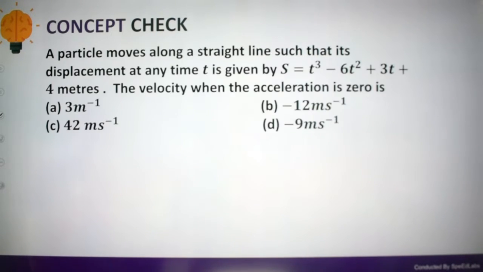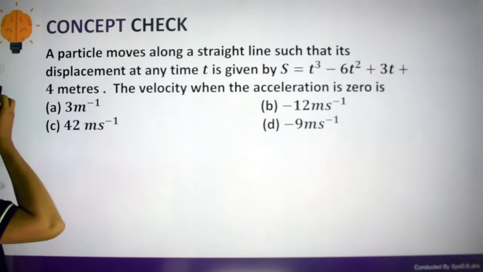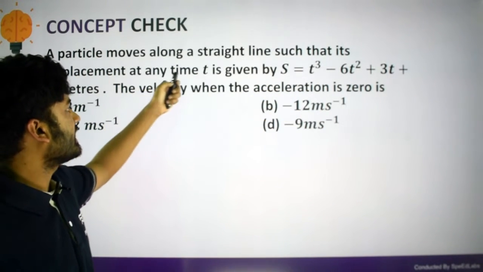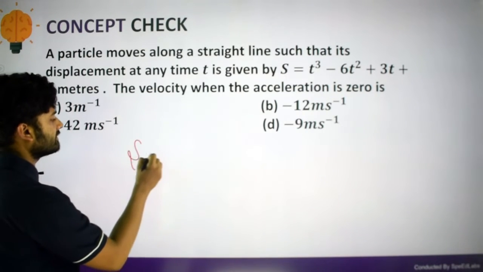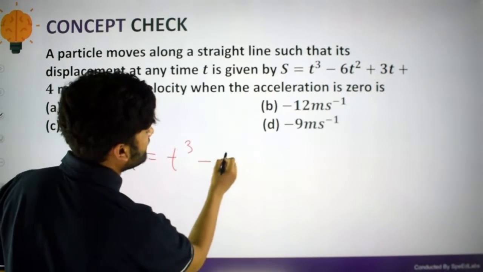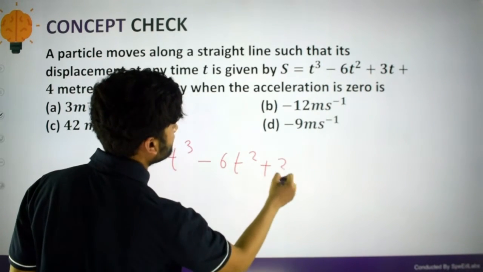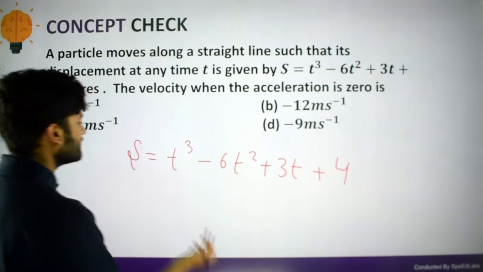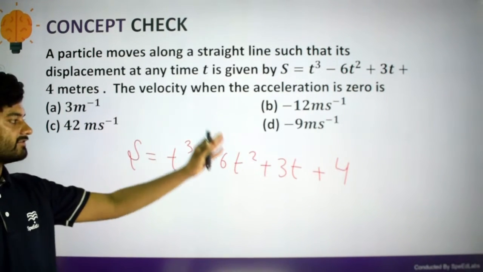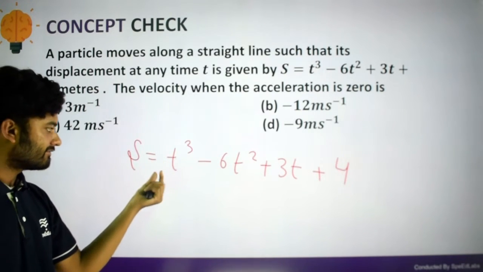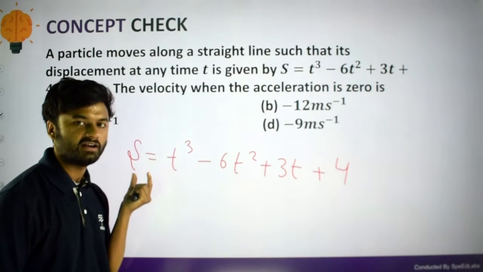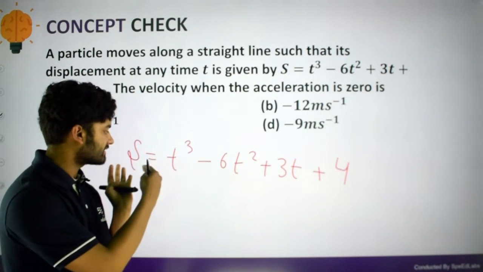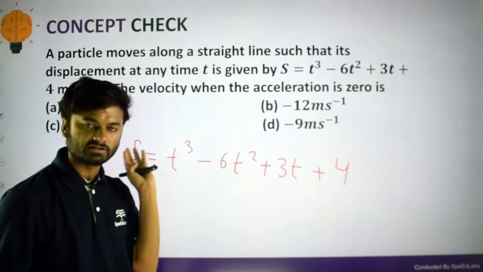Now let us do one good question. Let's say a particle moves along a straight line such that its displacement at any particular time is given by s equals t cube minus 6t square plus 3t plus 4. This displacement is a function of time. By putting different values of time, we get different displacements. Here t is the independent variable, but s depends on t, so s is the dependent variable.